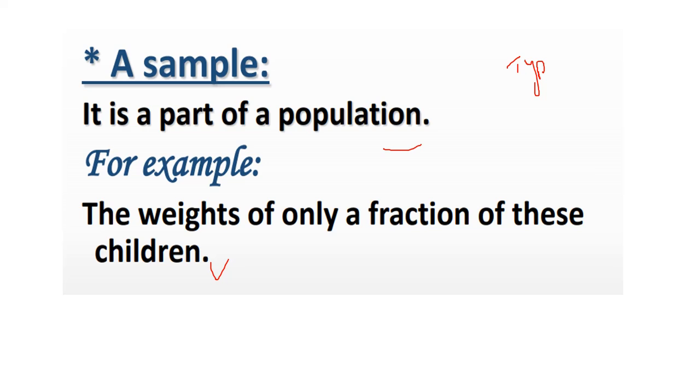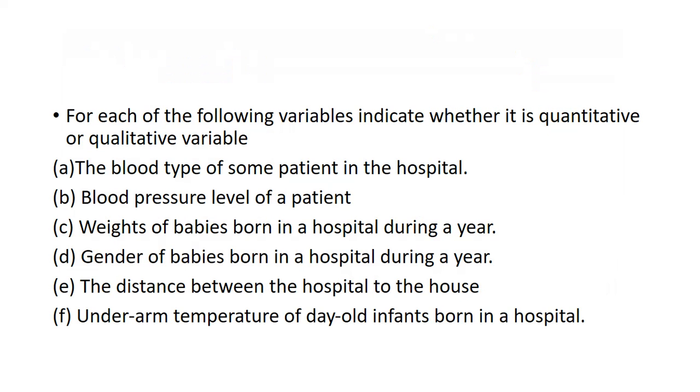For each of the following variables, indicate whether it is a quantitative or qualitative variable. We already discussed quantitative means numerical, and it should be possible to apply formulas. Qualitative means non-measurable.